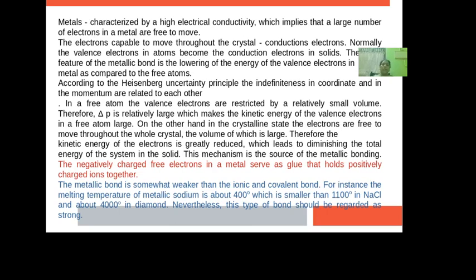The metallic bond is somewhat weaker than the ionic and covalent bonds that we discussed earlier. For instance, the melting temperature of metallic sodium is about 400 degrees, which is lower than sodium chloride, which has ionic bonding, and diamond, which has covalent bonding.